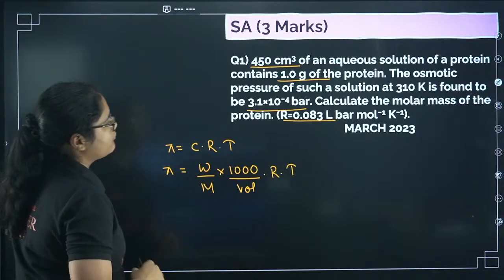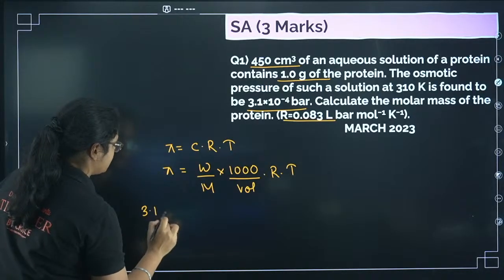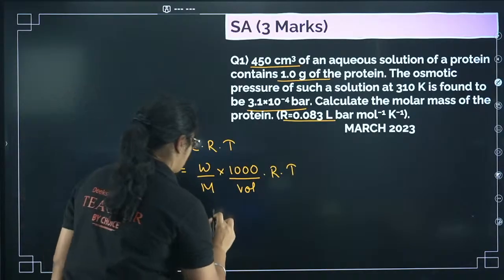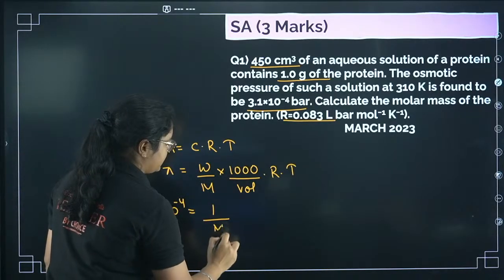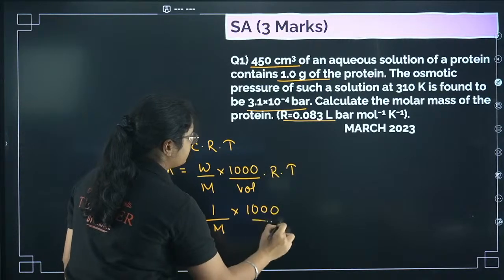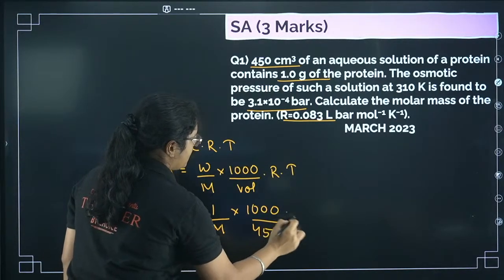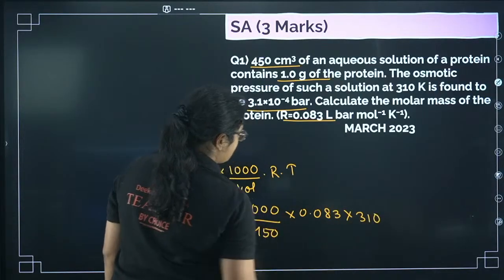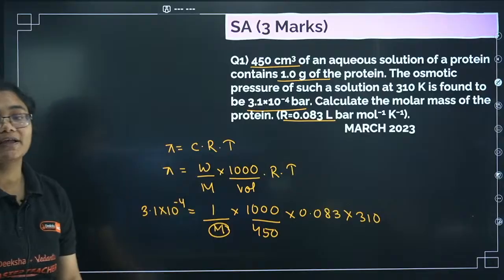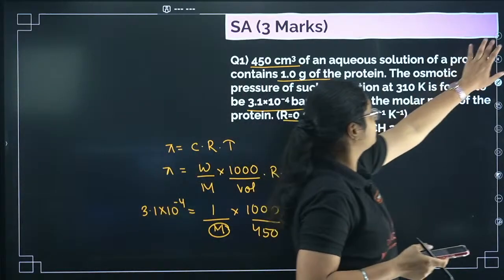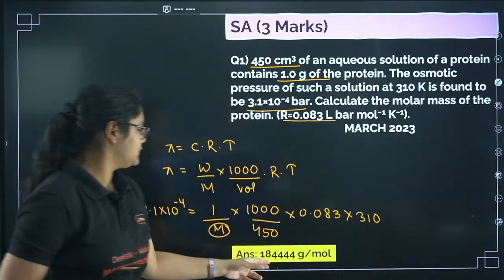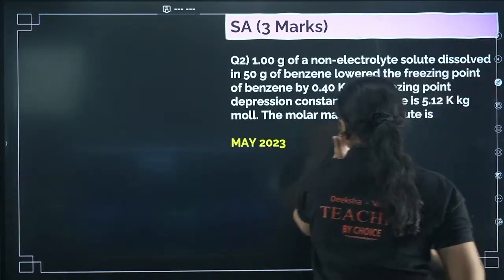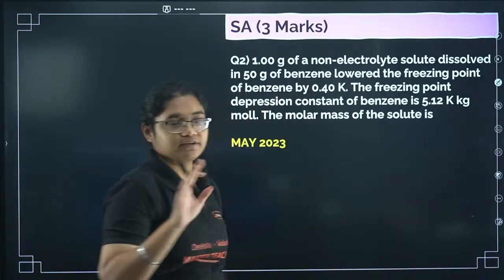Now what is the value of pi? 3.1 into 10 to the power of minus 4 bar. Okay, what is the mass of the solute added? We have 1 gram. Then molar mass we have to calculate, 1000. Volume is 450. R is 0.083. Temperature is 310. Now if I solve this, I can calculate the value of M here, right? So how much will I get? If I calculate this, I'll get around 1,84,444 gram per mole.